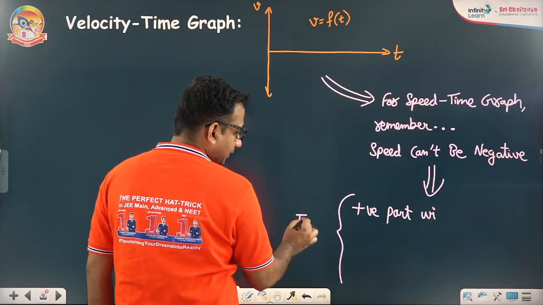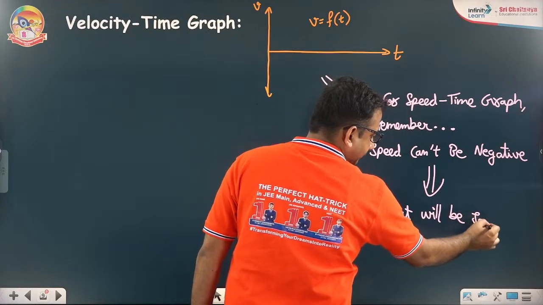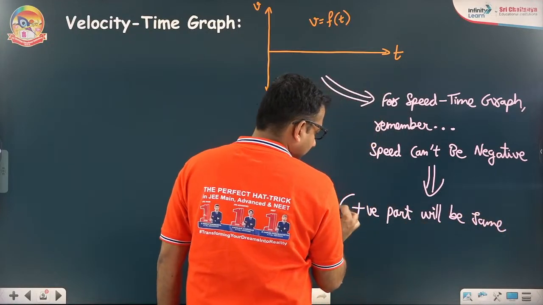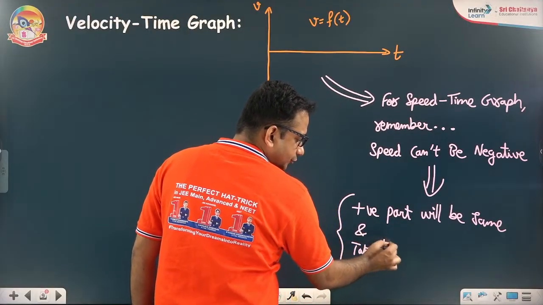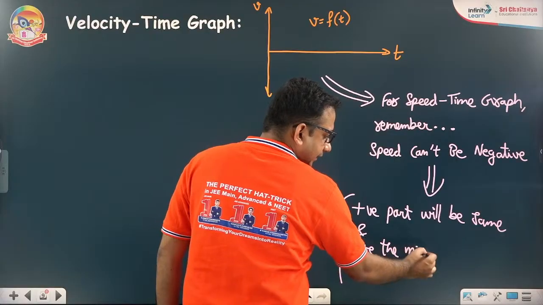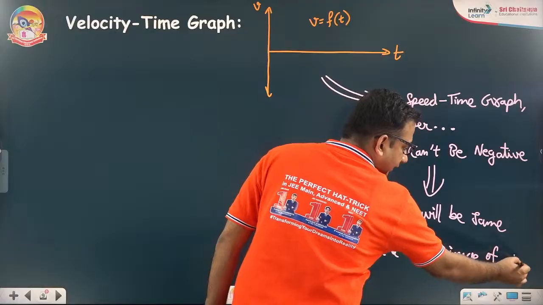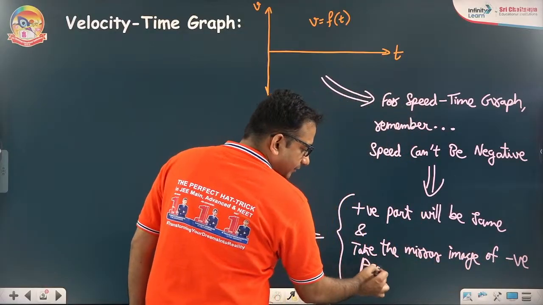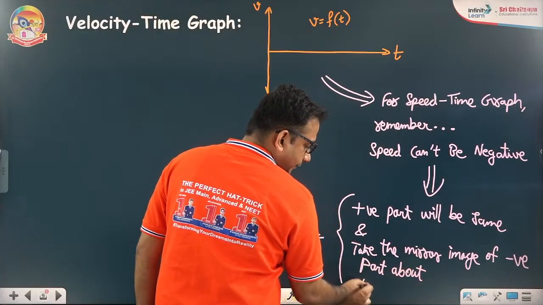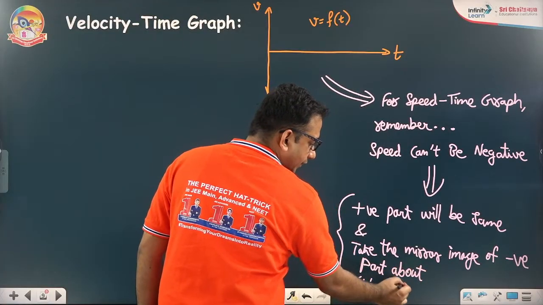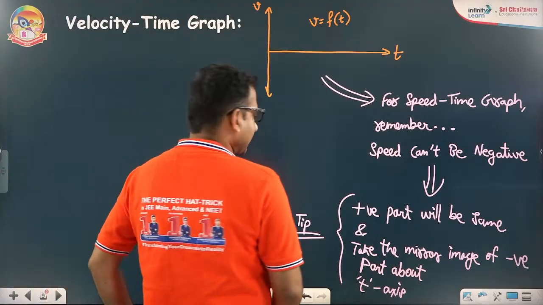This is the tip from my side. Positive part will be same, number one. And take the mirror image of negative part. Take the mirror image of negative part about t-axis. Take the mirror image of negative part of velocity time graph about the t-axis.